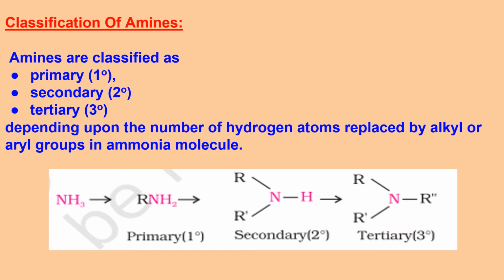Classification of amines. This I told you in the first slide itself. They are classified as primary, secondary and tertiary amines, depending upon the number of hydrogen atoms replaced by alkyl or aryl groups in ammonia.